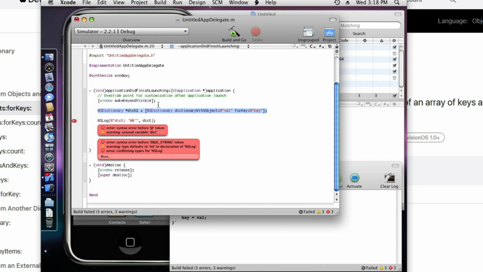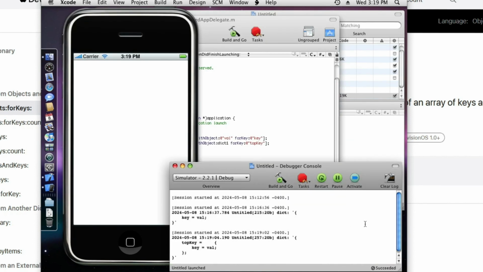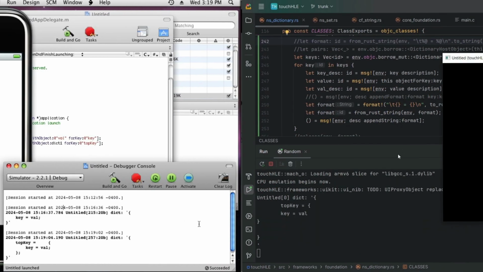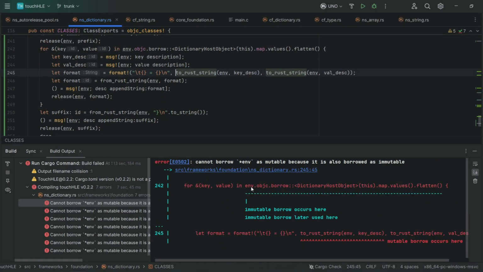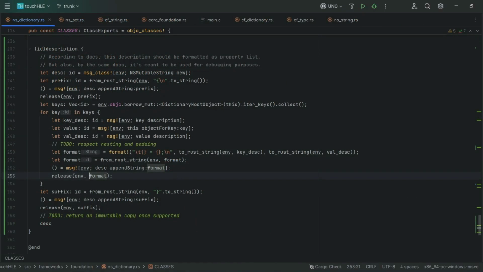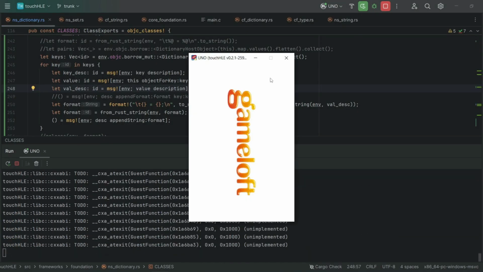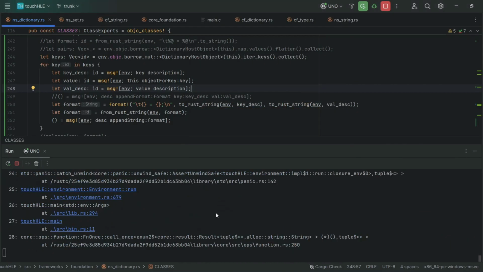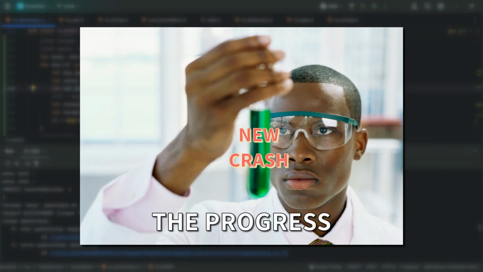Anyway, after the VM was ready, I wrote a small test program to confirm the behavior of NSDictionary description. Now I will be able to run this test program in both the VM and TouchIChili and compare the outputs. After fighting several times with the Rust borrow checker and fixing a few bugs, my implementation is ready. Running the Uno app again in TouchIChili, we have a different crash now. We, developers, call this progress.